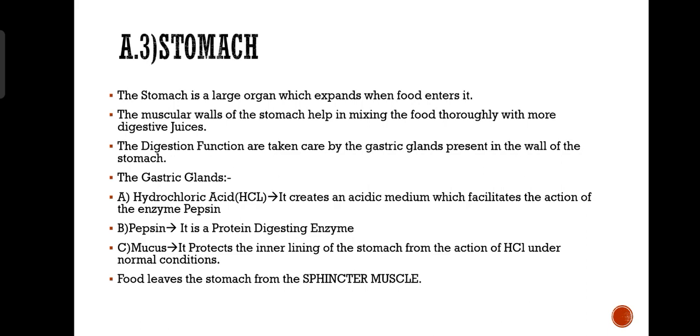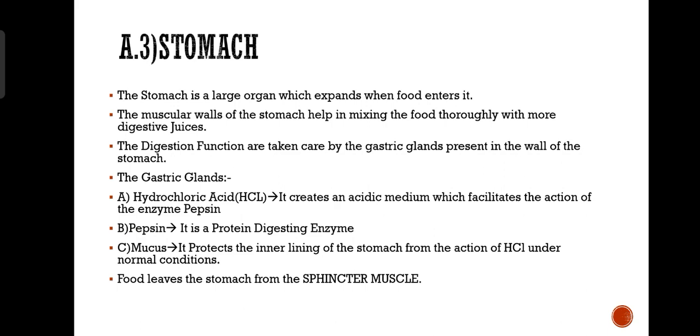Please study it thoroughly. Hydrochloric acid creates an acidic medium which facilitates the action of enzyme pepsin, which means if the food is not made acidic, then enzyme pepsin will not work. Therefore, hydrochloric acid makes the food acidic. Now, what is pepsin? Pepsin is an enzyme which digests protein. We have mucus here. Mucus protects the inner lining of the stomach from the action of hydrochloric acid under normal conditions. So mucus is a protection layer. Because of mucus, our stomach is not burnt.